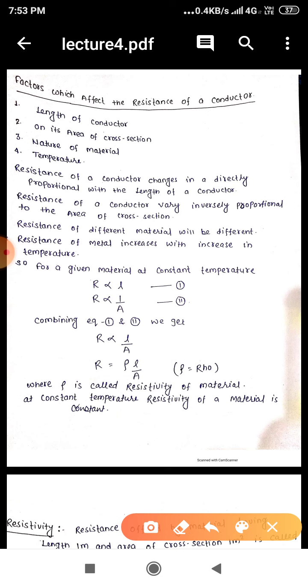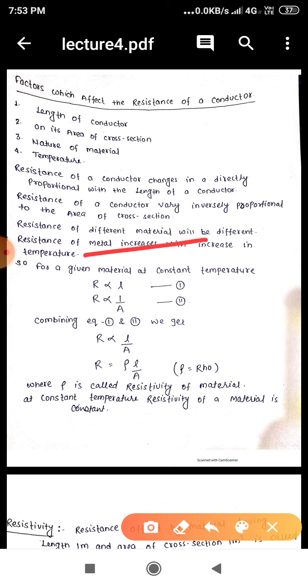Fourth, it depends on the temperature of the surroundings. For different temperatures, the resistance of a material will be different. Generally, for metals, it increases with the increase in temperature.